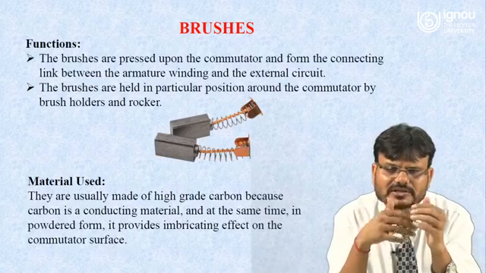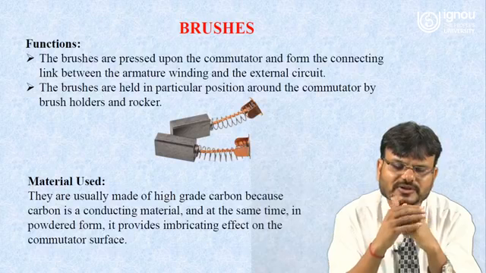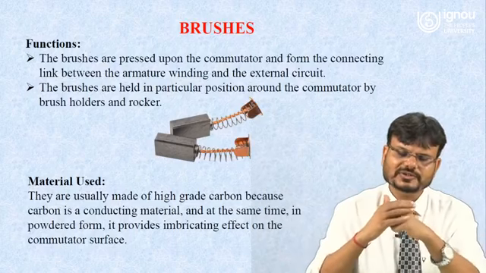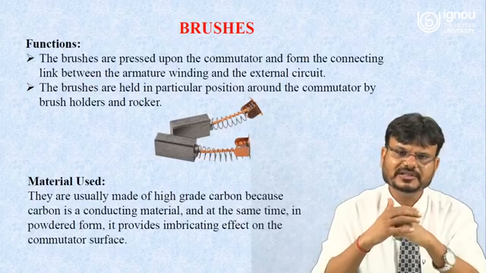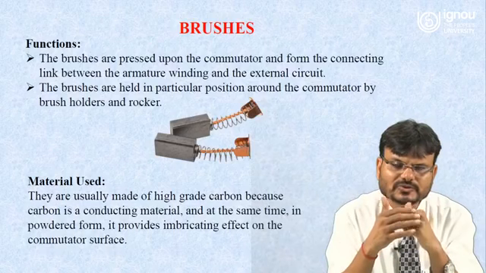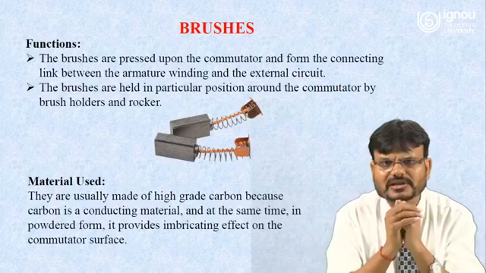In other words, carbon has some lubricating property also, because the commutator is moving and the brushes are touching. If it didn't have lubricating property, there would be some chances of sparking. So to overcome the chances of sparking, these brushes are made of carbon.